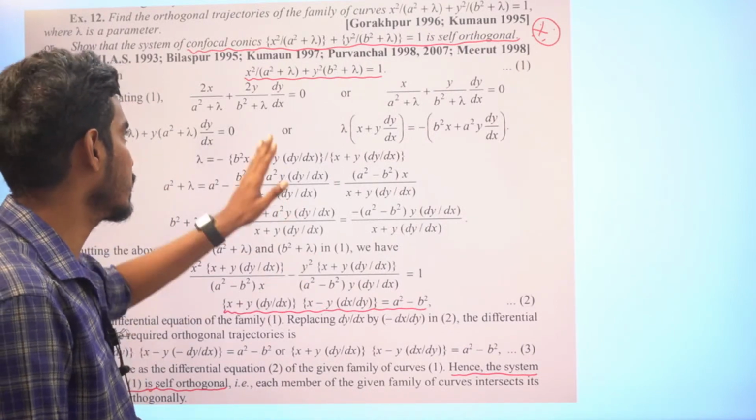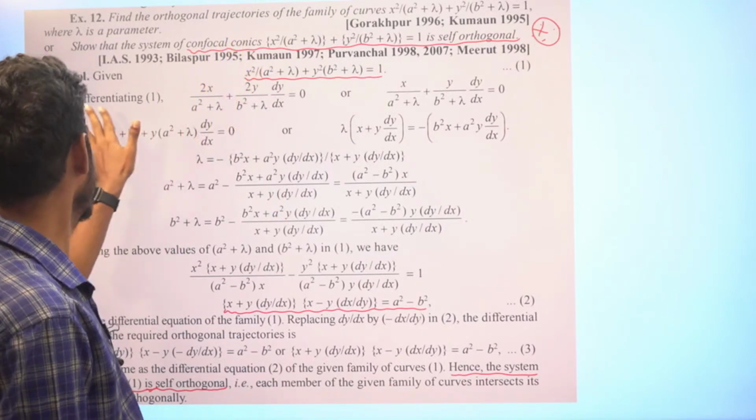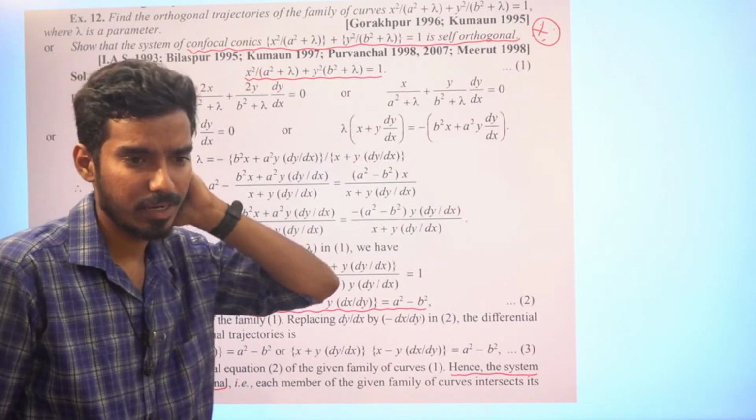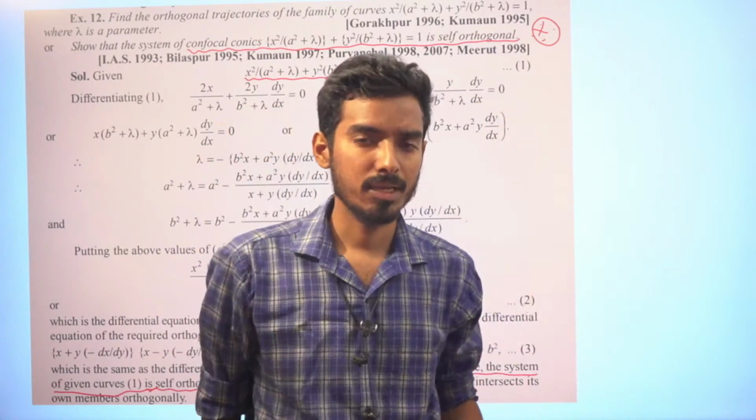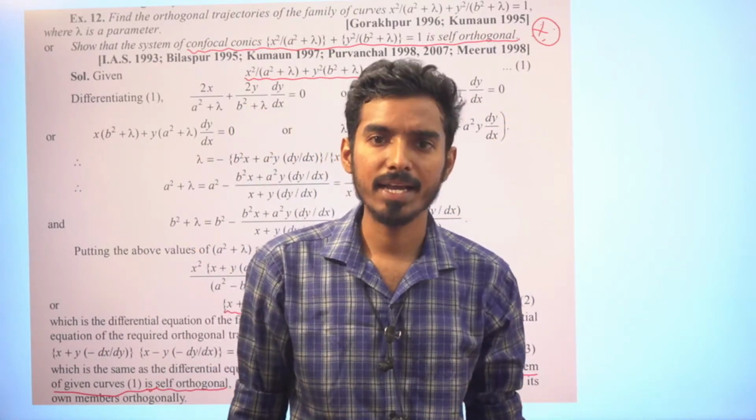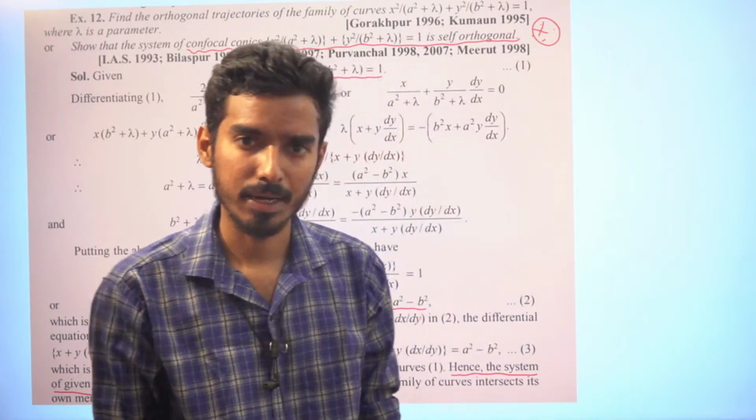See, this is the question. Differentiate with respect to x. We already did one problem, right? Differentiate with respect to x. You bring dy by dx is equal to something. Now replace that. You get again the same equation. That means it is self-orthogonal, right?